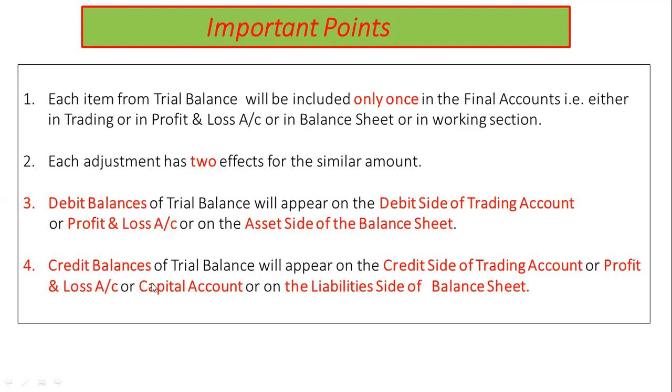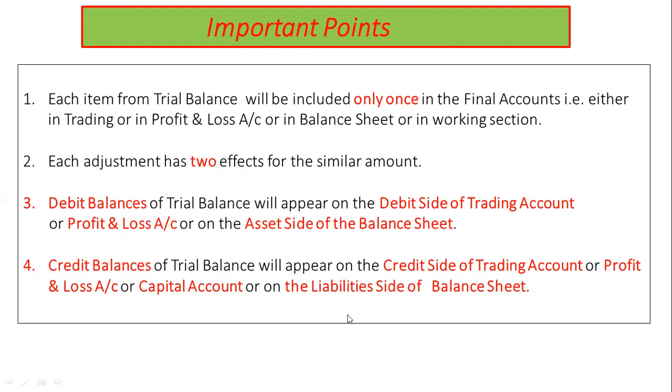Credit amounts of trial balance are always the earnings of the firm. So they must always be reflected on the credit side of trading profit and loss account, capital account, or on the liability side of the balance sheet.